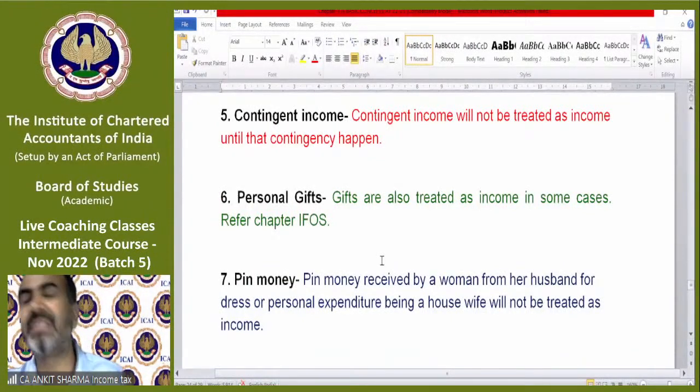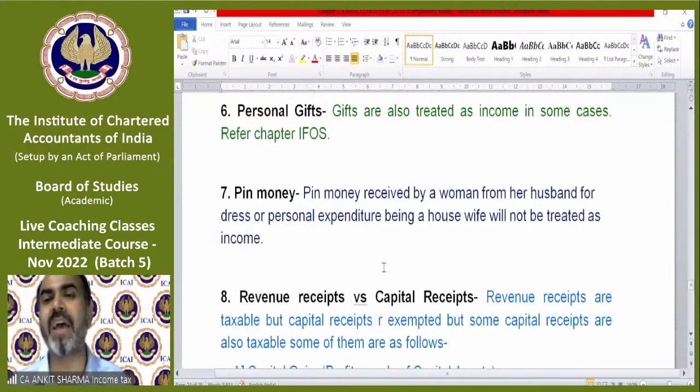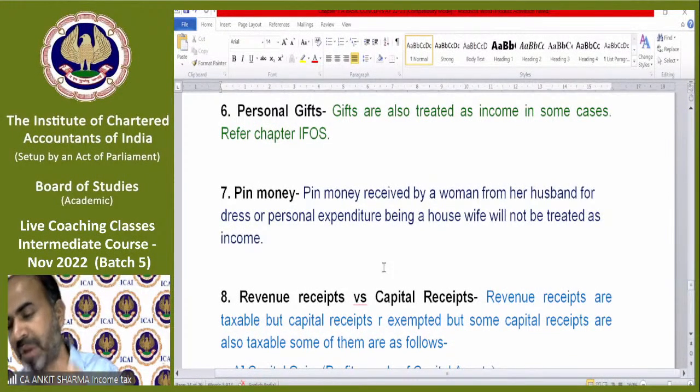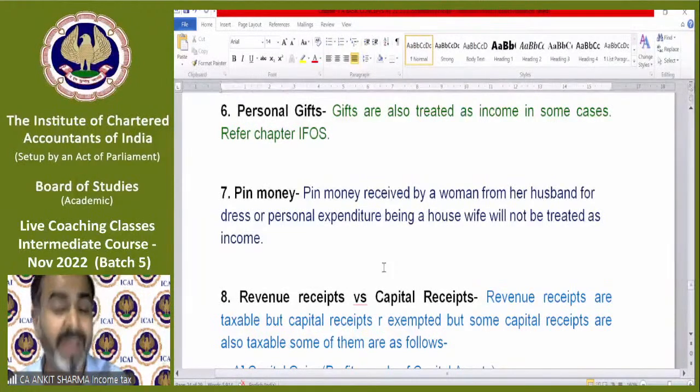It will be discussed in the income from other sources chapter. Pin money received by a woman from her husband for dress or personal expenditure, being a housewife, will not be treated as income. So if a husband pays pin money to his wife for her personal expenditure, etc., in that case, that amount will not be treated as income in the hands of his wife.